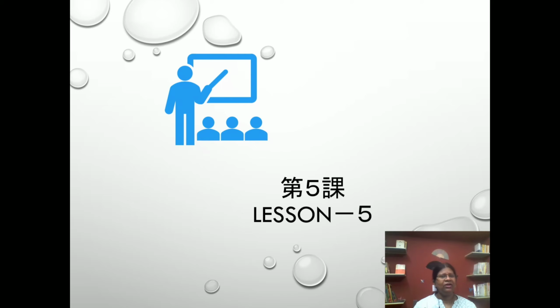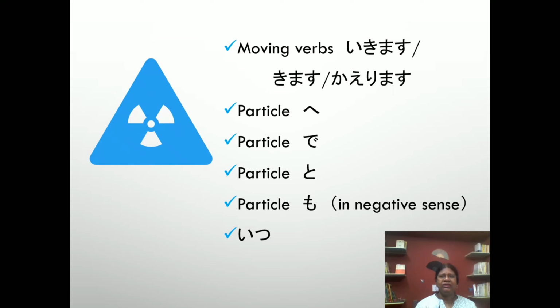Today we will learn lesson 5, Dai Goka. In this lesson we will learn moving verbs: ikimasu, kimasu, kaerimasu, particle e, particle de, and particle mo in a negative sense. Particle mo we learned in lesson 1, meaning also. Here we learn particle mo in different uses.